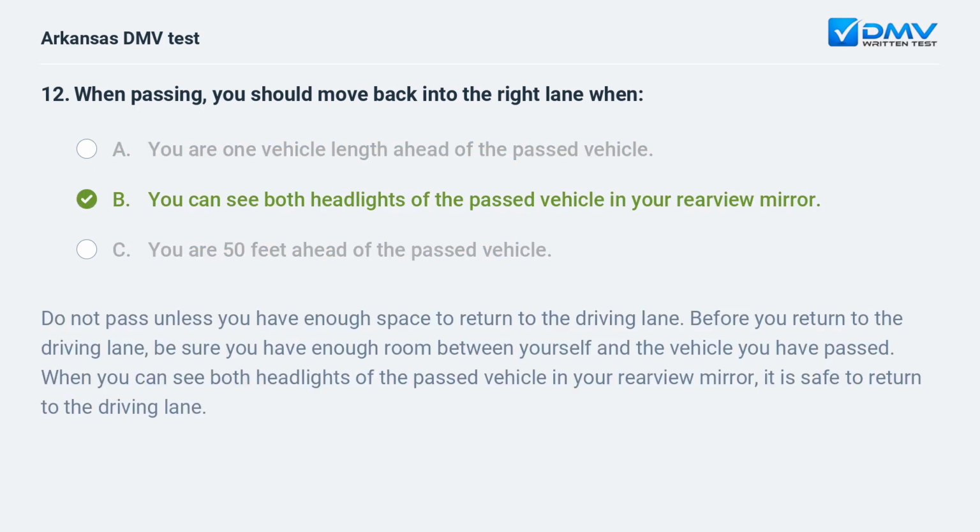B. You can see both headlights of the passed vehicle in your rearview mirror. Do not pass unless you have enough space to return to the driving lane. Before you return to the driving lane, be sure you have enough room between yourself and the vehicle you have passed. When you can see both headlights of the passed vehicle in your rearview mirror, it is safe to return to the driving lane.